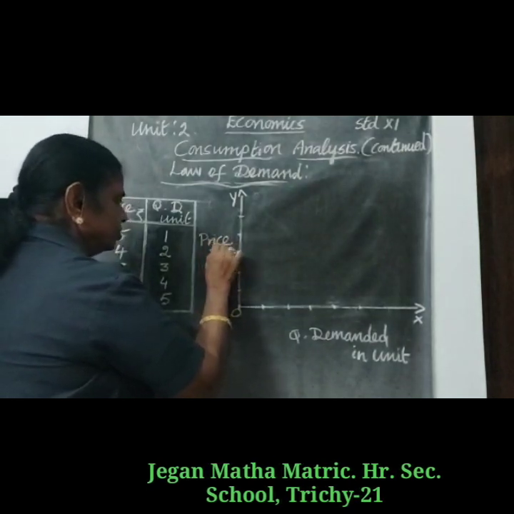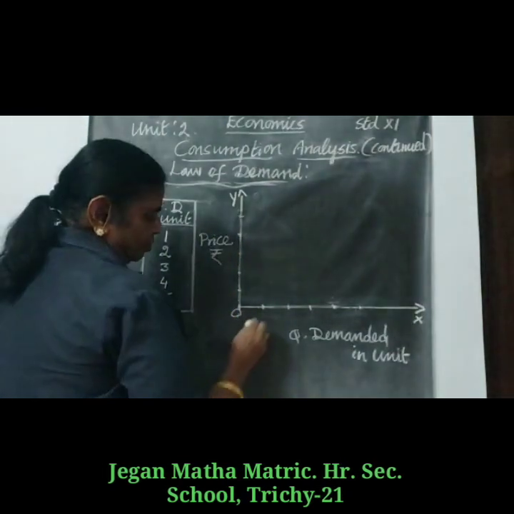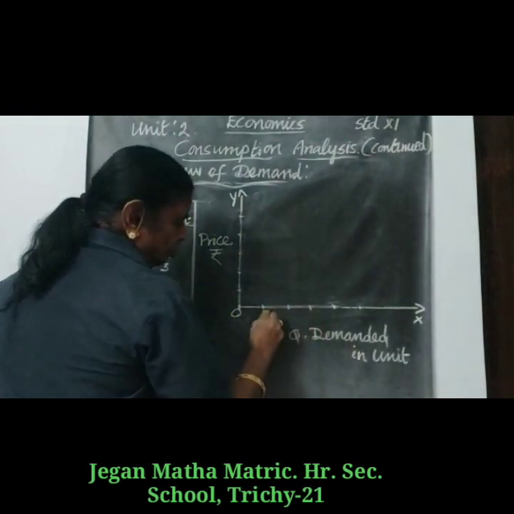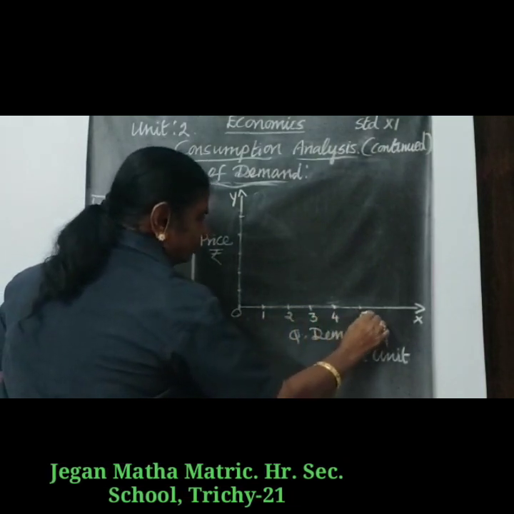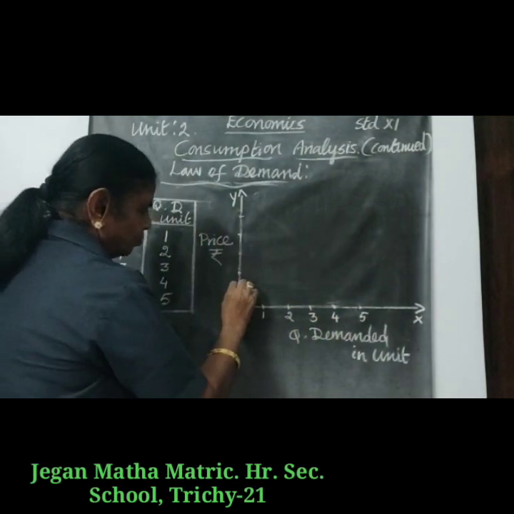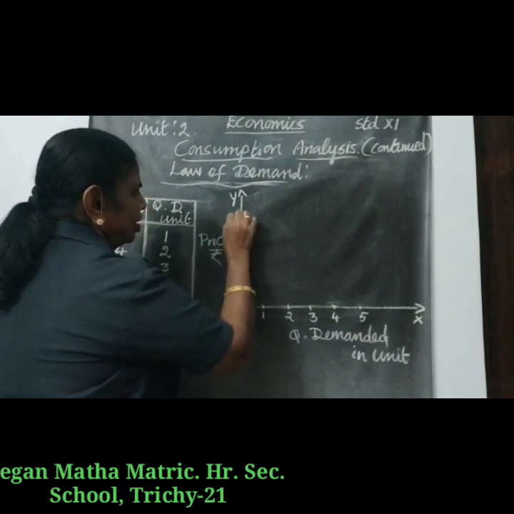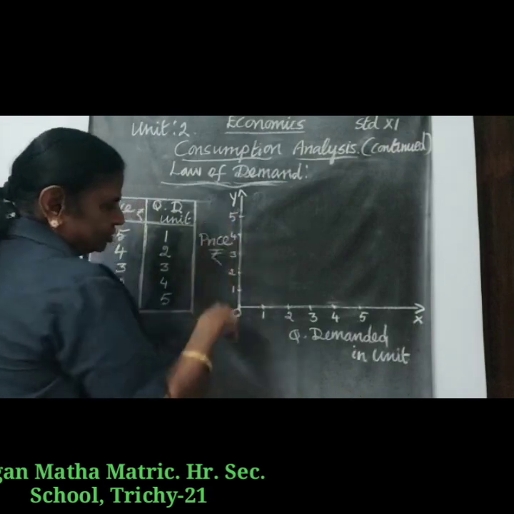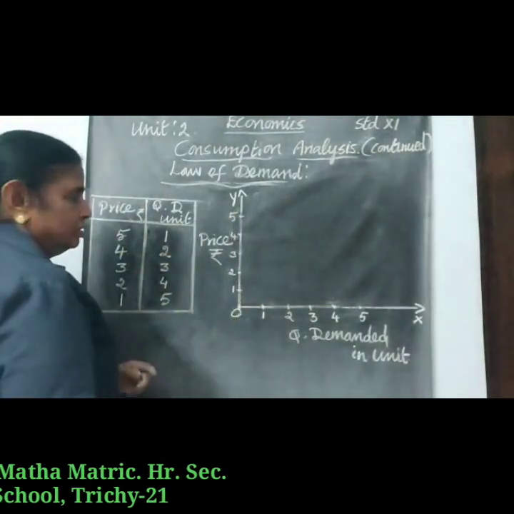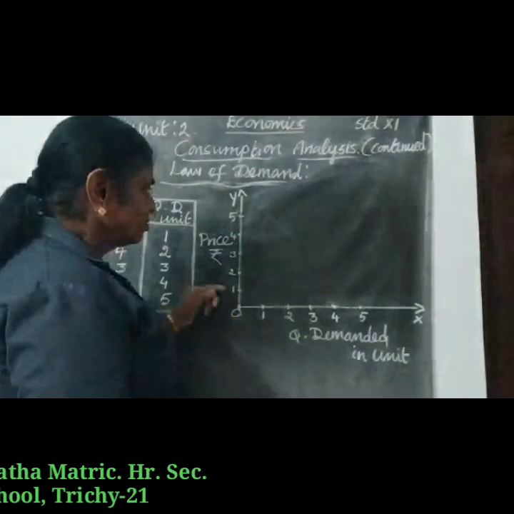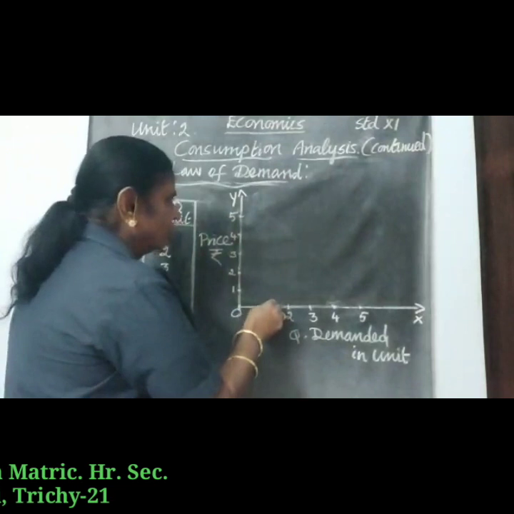Here we see quantity demanded 1, 2, 3, 4 and 5, and the price ₹1, ₹2, ₹3, ₹4 and ₹5. When the price is ₹5, the demand is only 1.